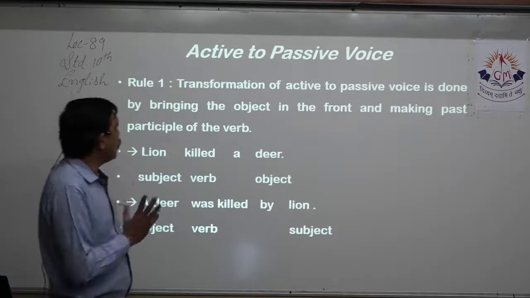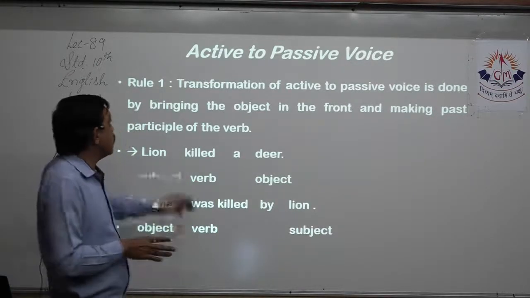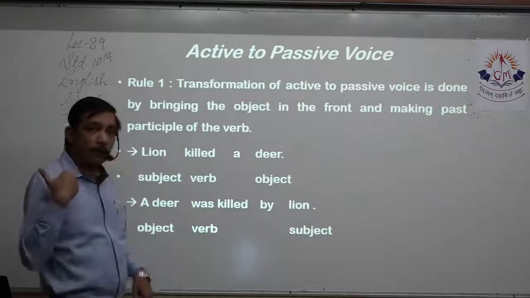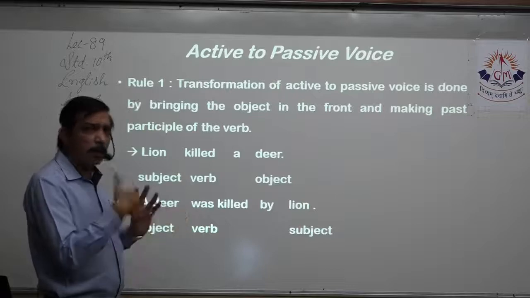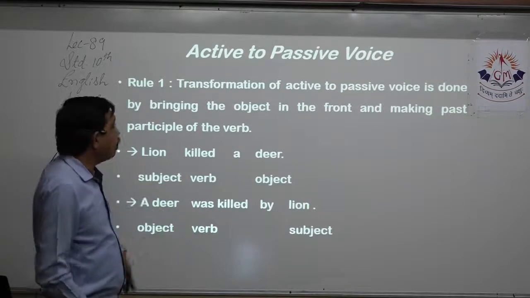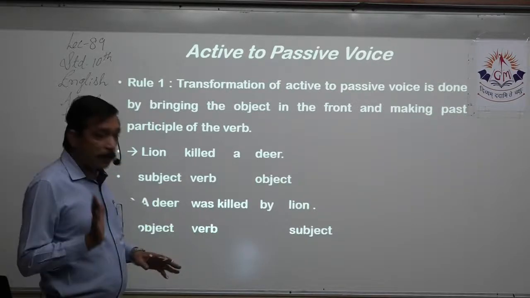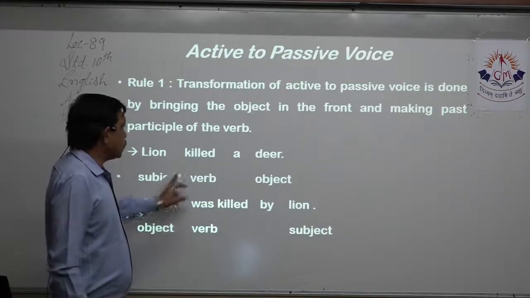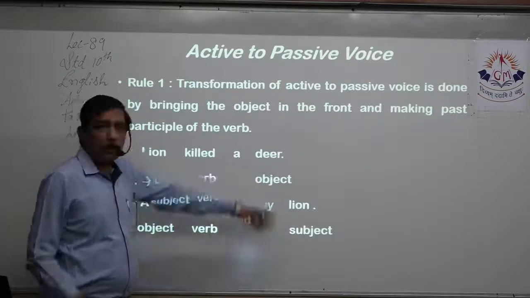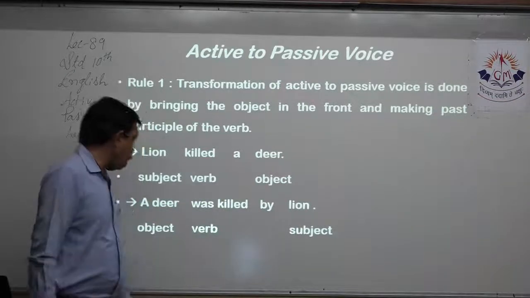Now there is only one rule: transformation of active to passive is done by bringing the object to the front and sending the subject to the end of the sentence, usually just after the verb, and making the past participle of that verb. Lion killed a deer, where lion is the subject, killed is the verb, and a deer together becomes the object.